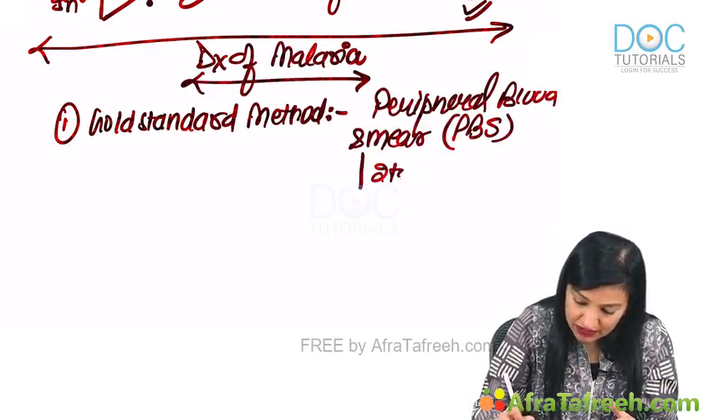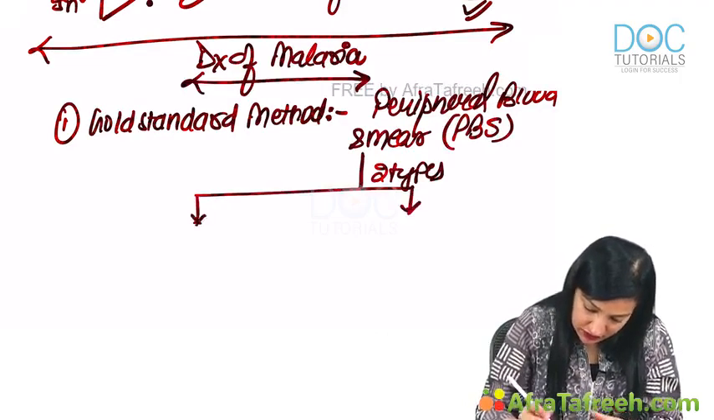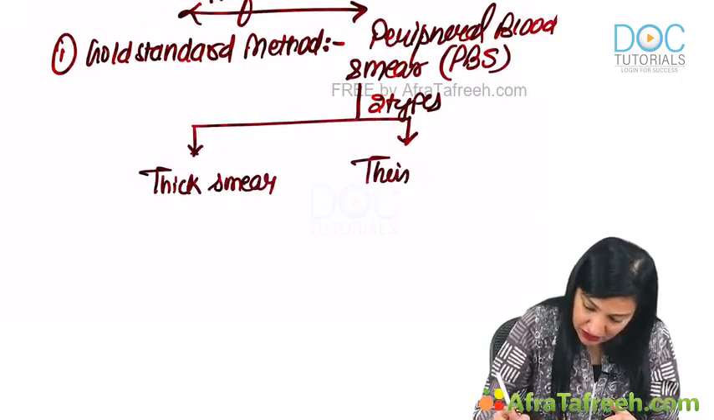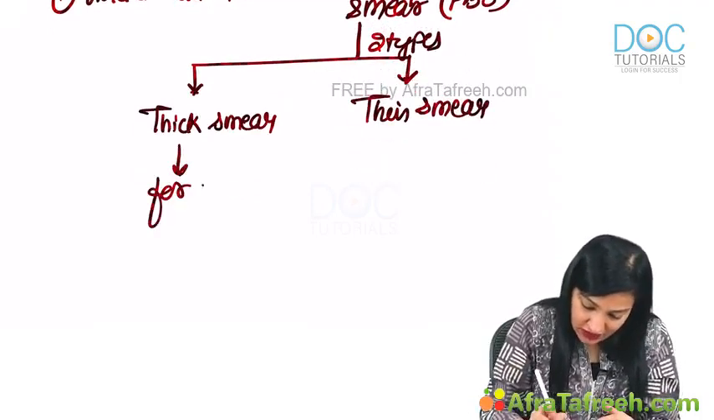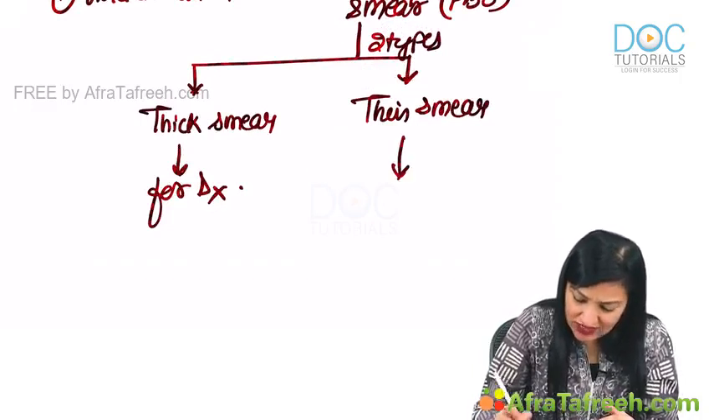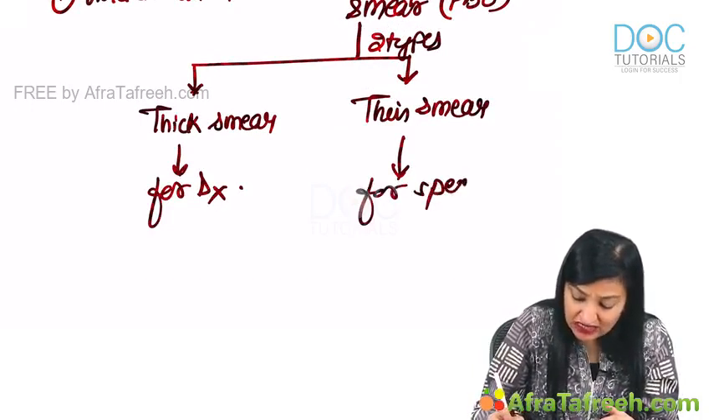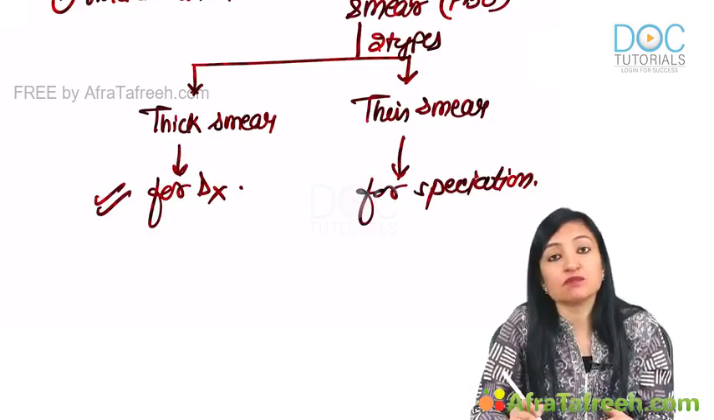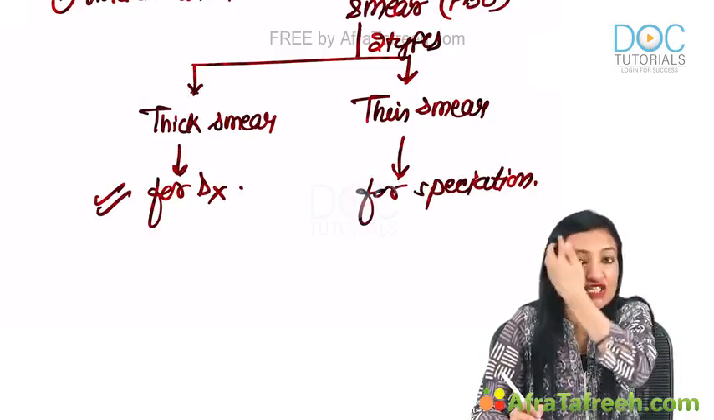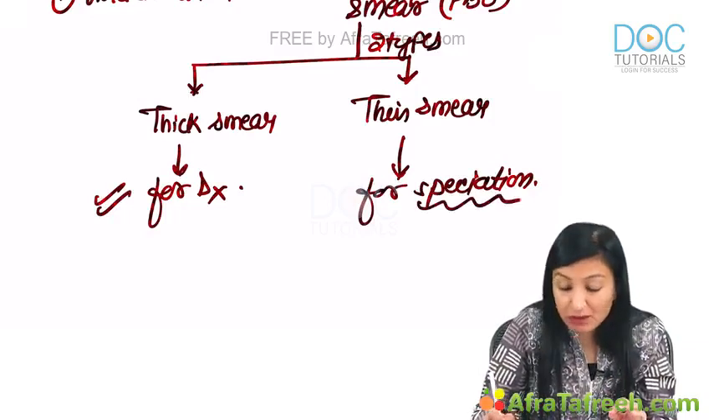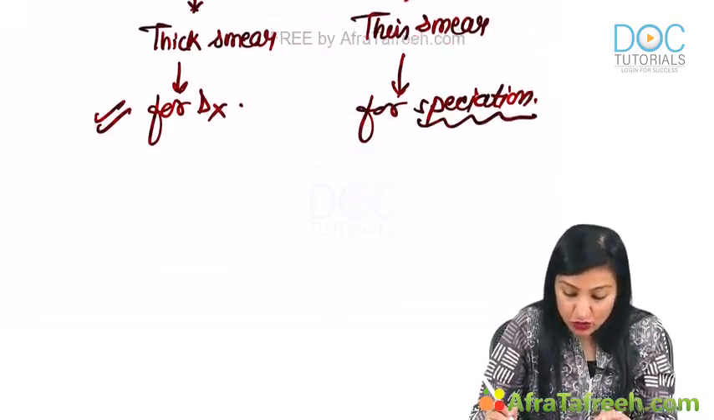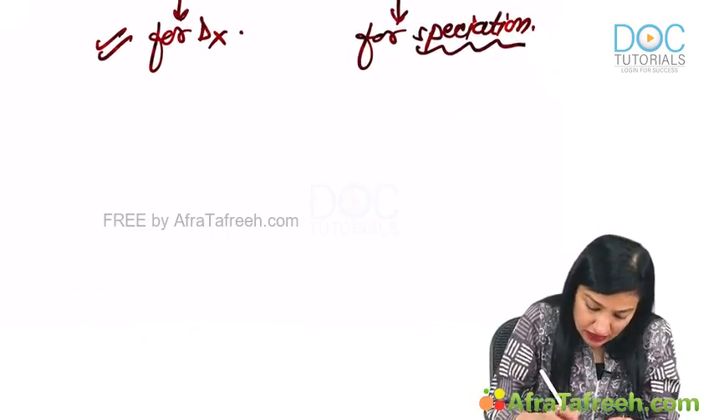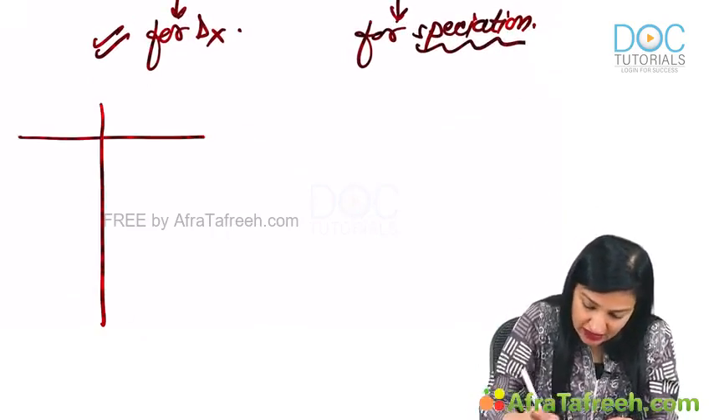It is of two types: thick smear and thin smear. Thick smear for diagnosis and thin smear for speciation. Thick smear will help you diagnose the presence of Plasmodium genus, and thin smear will help you comment on the type of species. So what all things you need to see on a peripheral blood smear? Make 5 columns like this.